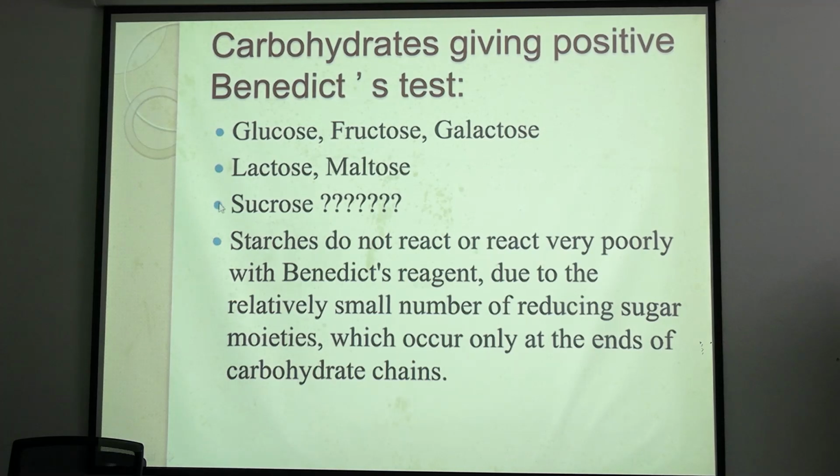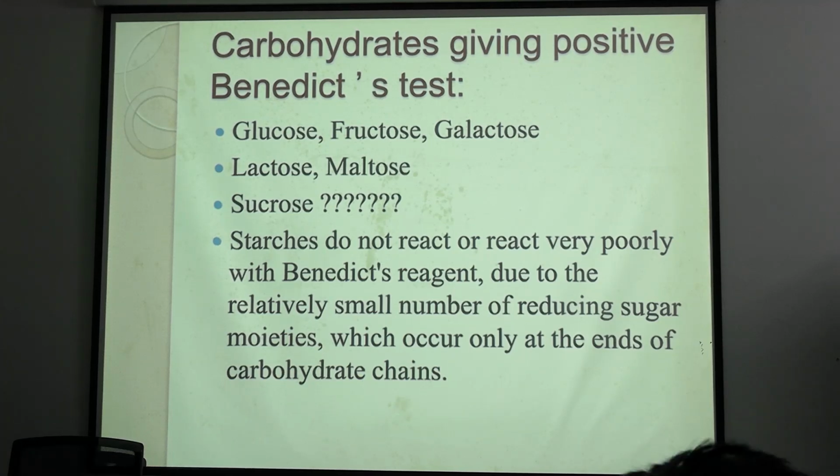Now, these are the carbohydrates that will give positive Benedict's. All the monosaccharides should give Benedict's positive. Why? Because of the aldehyde or keto group, which will tautomerize to the enediol form and give the Benedict positive. And for the disaccharides, lactose and maltose give positive Benedict.